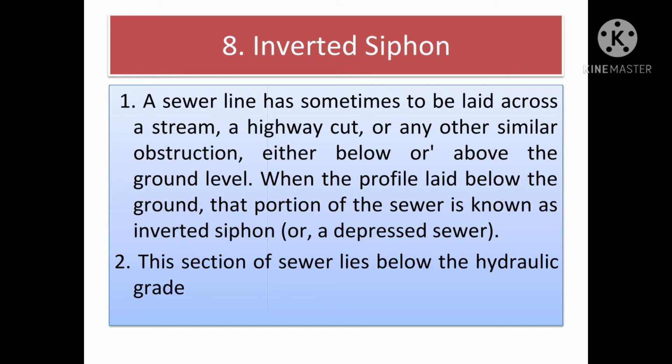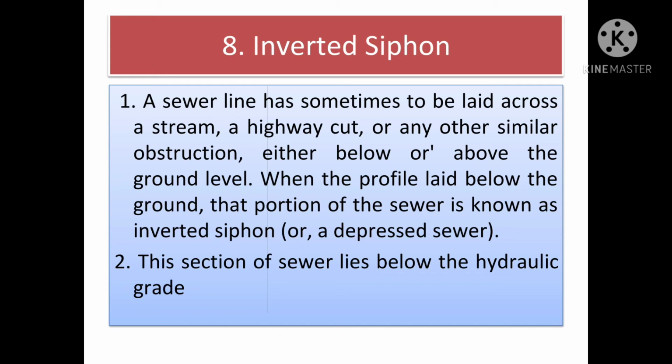An inverted siphon is thus a sewer section constructed lower than the adjacent sewer section, and it runs full under gravity with pressure greater than the atmosphere. An inverted siphon is usually made of siphon tubes or pipes made of cast iron or concrete. These pipes are laid between the inlet and outlet chamber, usually at the same elevation. The pipes between these ends are depressed for passing below obstructions like road, railway, rivers or any ground depression.